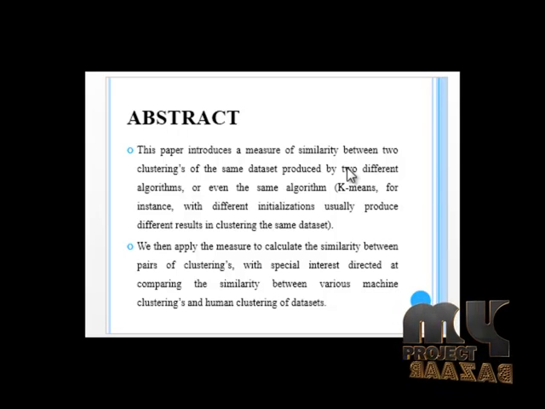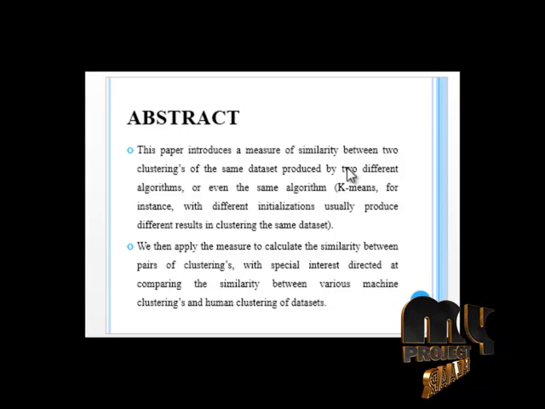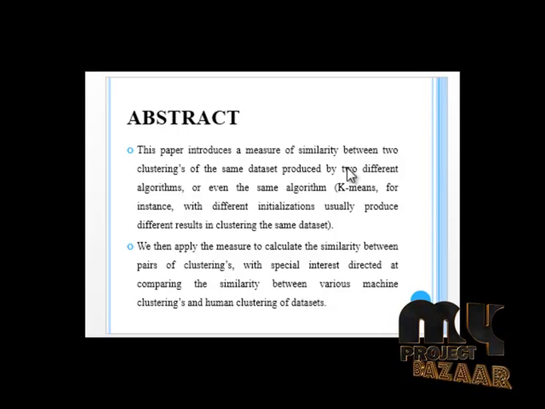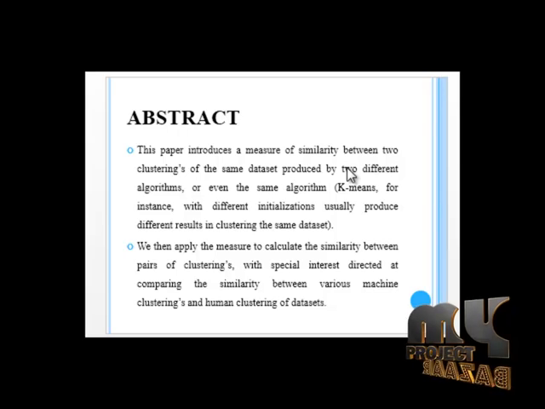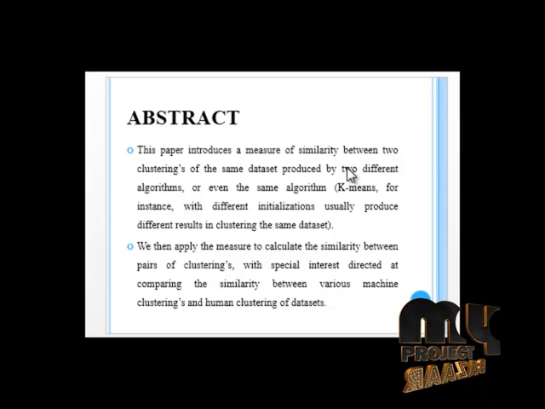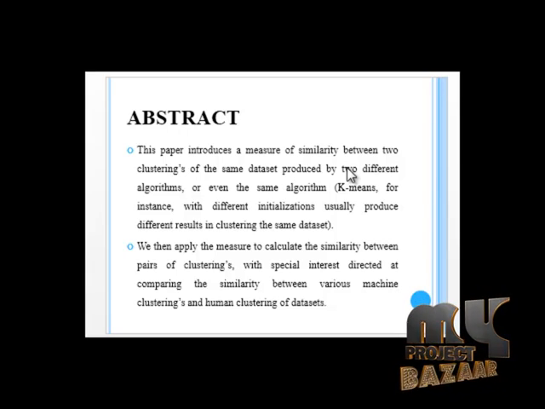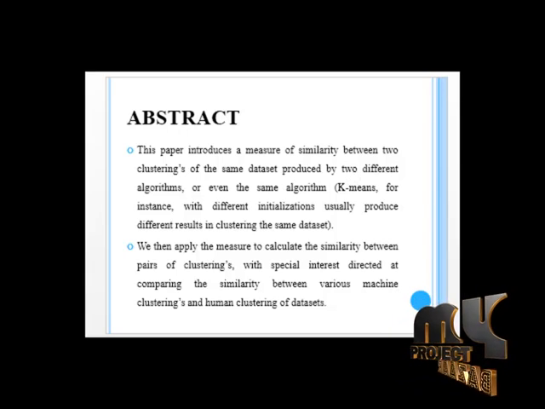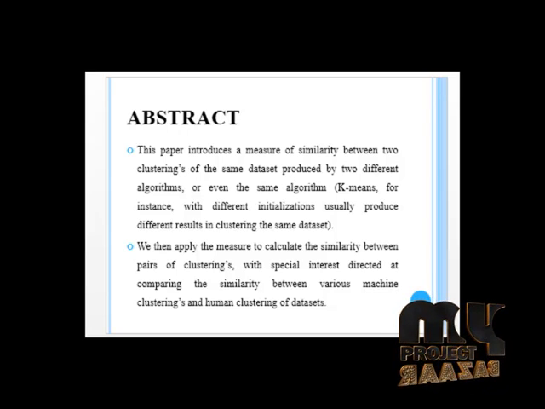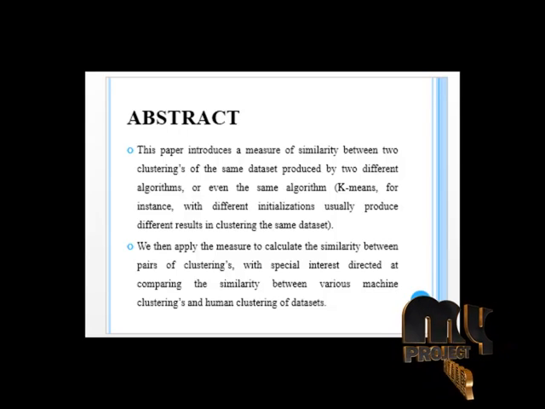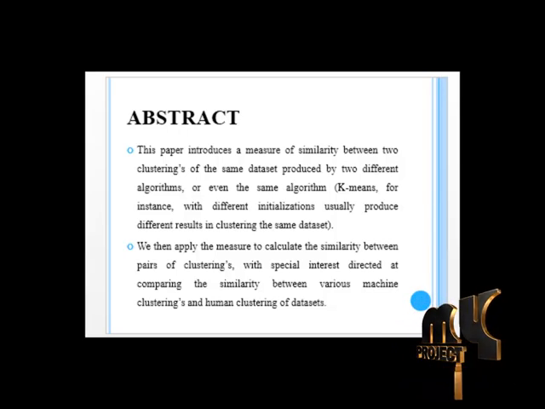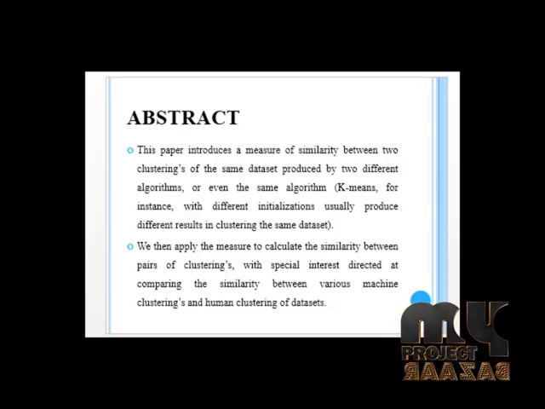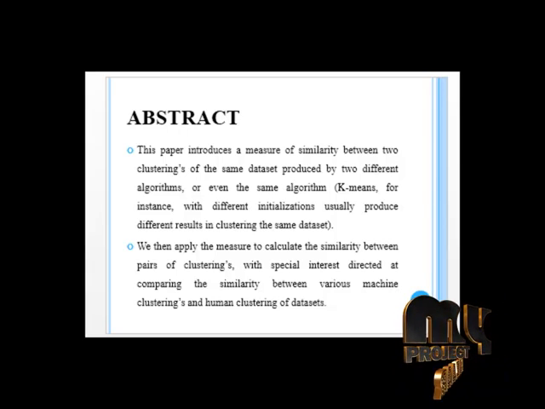In abstract, this paper introduces a measure of similarity between two clusterings of the same dataset produced by two different algorithms or even the same algorithm. K-means, for instance, with a different initialization usually produces different results in clustering the same dataset. We then apply the measure to calculate the similarity between pairs of clusterings, with a special interest directed at comparing the similarity between various machine clusterings and human clustering of a dataset.